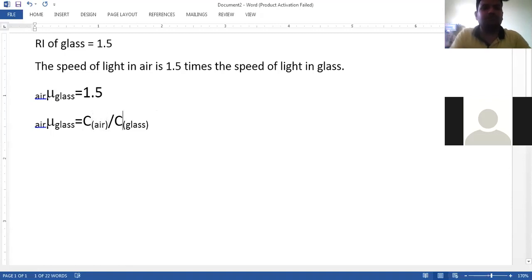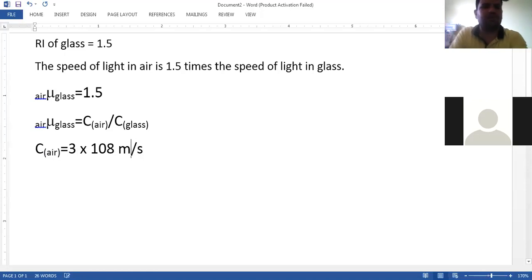Let me give the proof of that. What's the speed of light in air? You all must be aware of that. It is 3 into 10 raised to 8 meter per second.